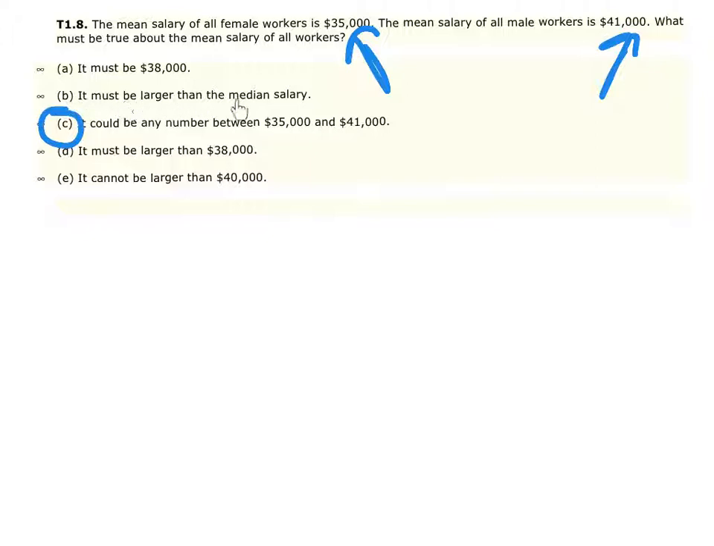B, it must be larger than the median salary. We don't know this either. We don't know the shape of the distribution. If the shape of the distribution is somewhat symmetric or approximately symmetric, the mean and the median could actually be fairly close to the same answer. So we don't know enough information to get that. In letter A, it must be 38,000. We have no clue again because we don't know the counts of the men and the women themselves.